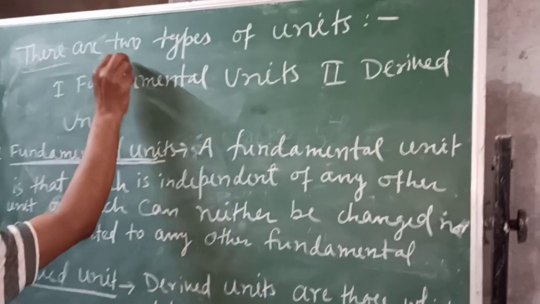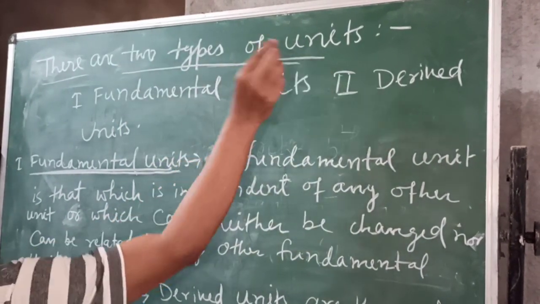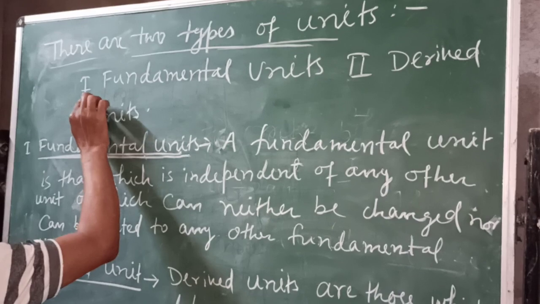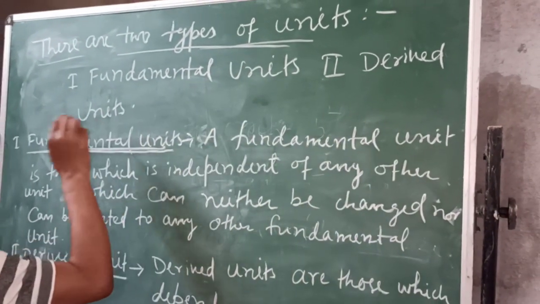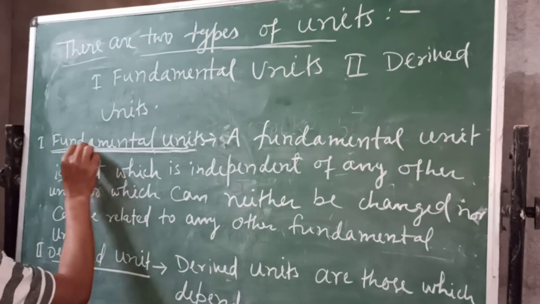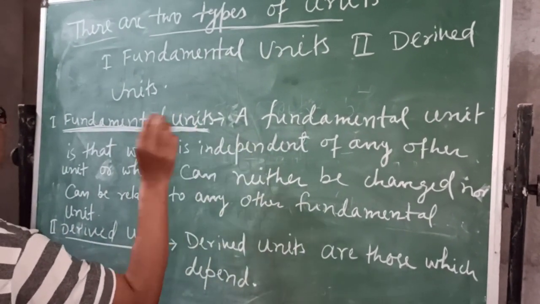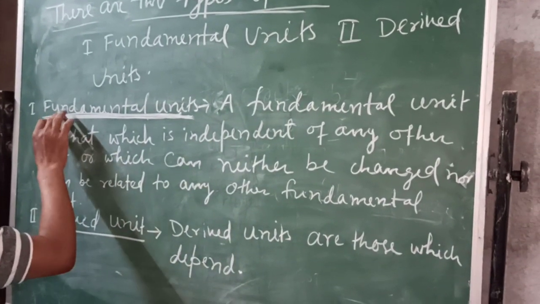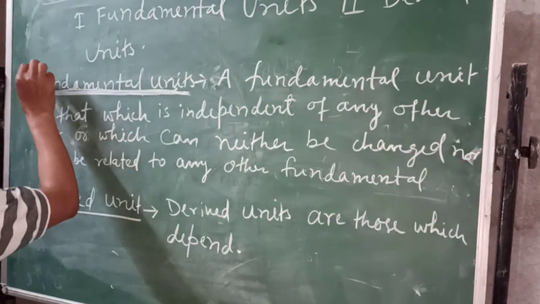There are two types of units. First, fundamental units. Second, derived units. Now we will discuss the fundamental units. What are fundamental units?